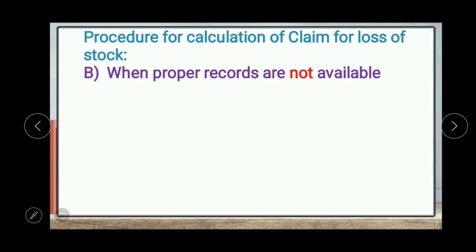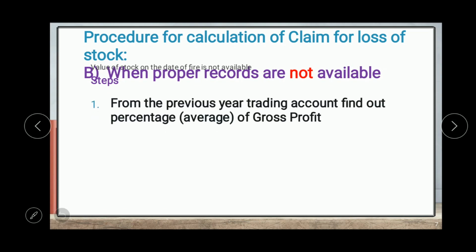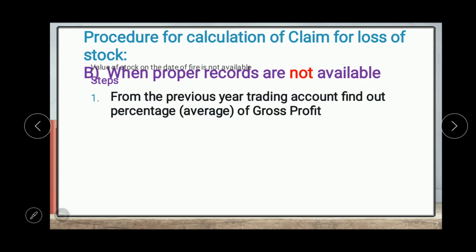Now the second situation, when proper records are not available. It means in the event of fire, suppose there is no record, or the stock record is also lost with the fire. So in this situation, the value of the stock on the date of fire is not available with the business. So here we have to follow some steps to calculate the value of the stock on the date of fire.